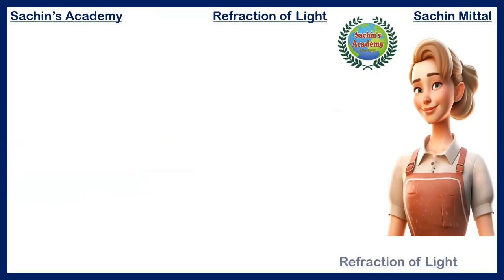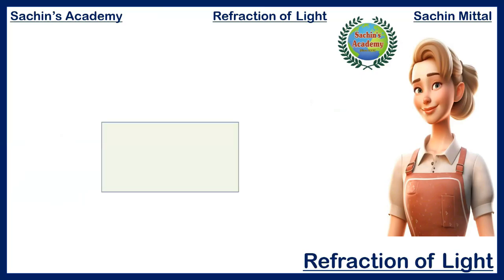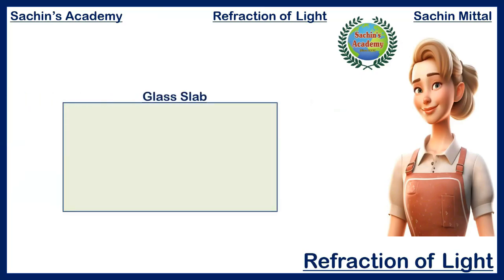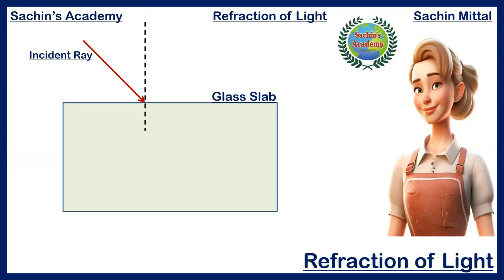Let us see the phenomenon of refraction through a diagram. We first take a glass slab, which is rectangular in shape. Now, a ray of light, called the incident ray, falls on this glass slab at a point, which is called the point of incidence. Now we draw a perpendicular line at this point, and this is the normal ray. This ray of light would have traveled along this dotted line if the glass slab would not have been there.